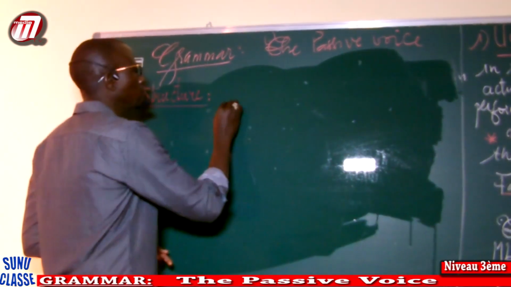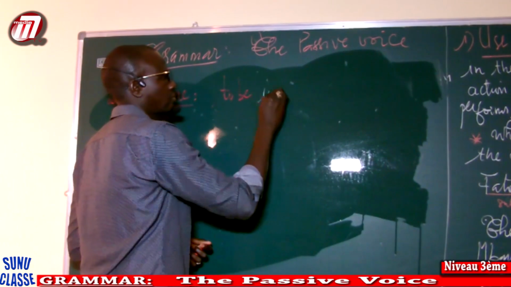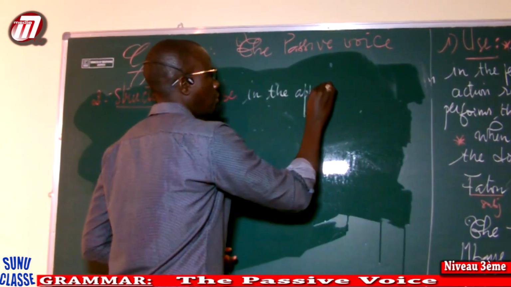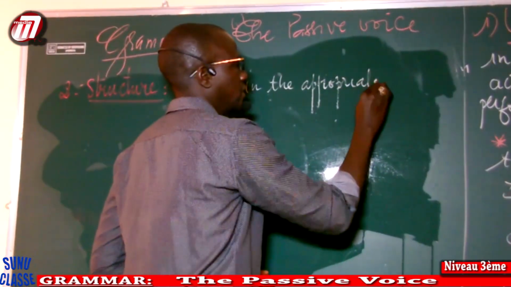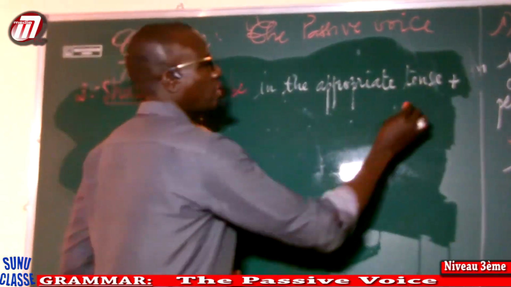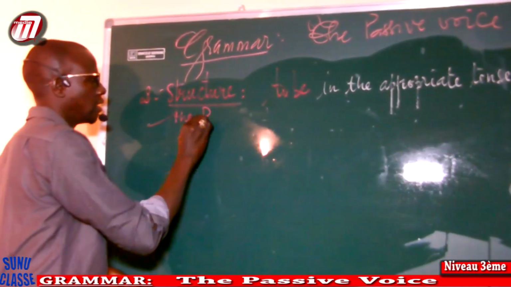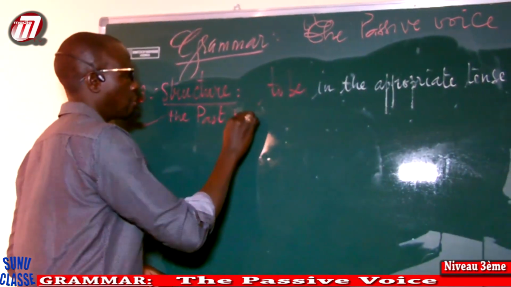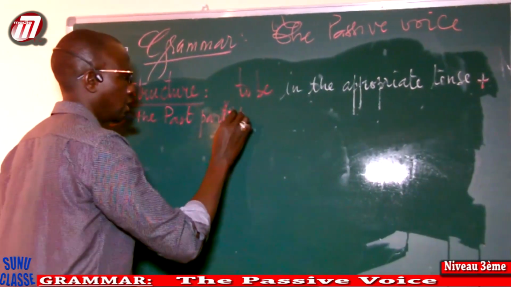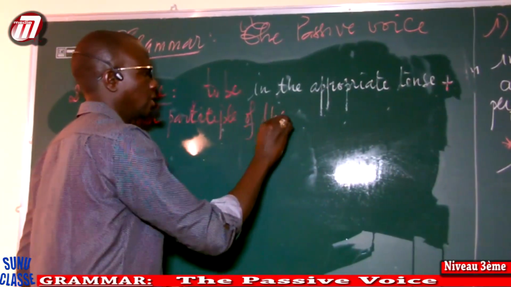Okay, you have always to use to be in the appropriate tense, plus, okay, you are going to have plus the past participle of the main verb.